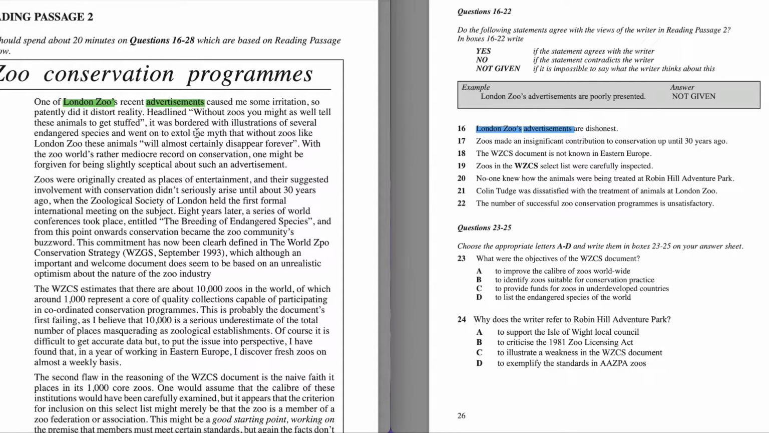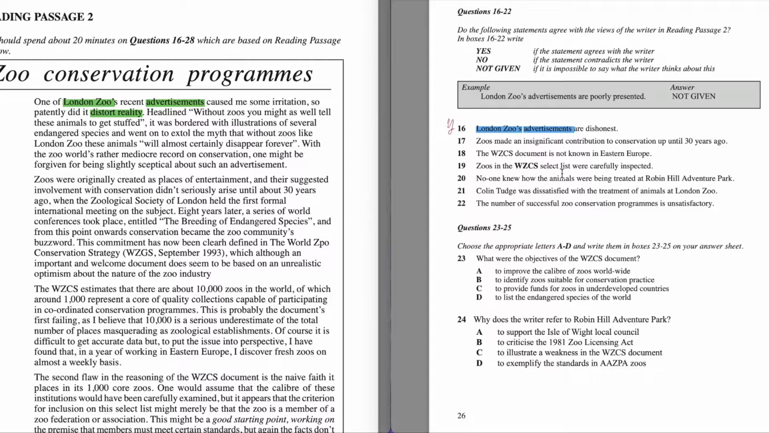One of London Zoo's recent advertisements caused me some irritation, so patently did it distort reality. So they were just distorting reality. They were not honest, they were dishonest, as it's written here. So the answer to question number 16 is yes, it's true, they are not honest. I'm going to put yes, and then we go further to question number 17.